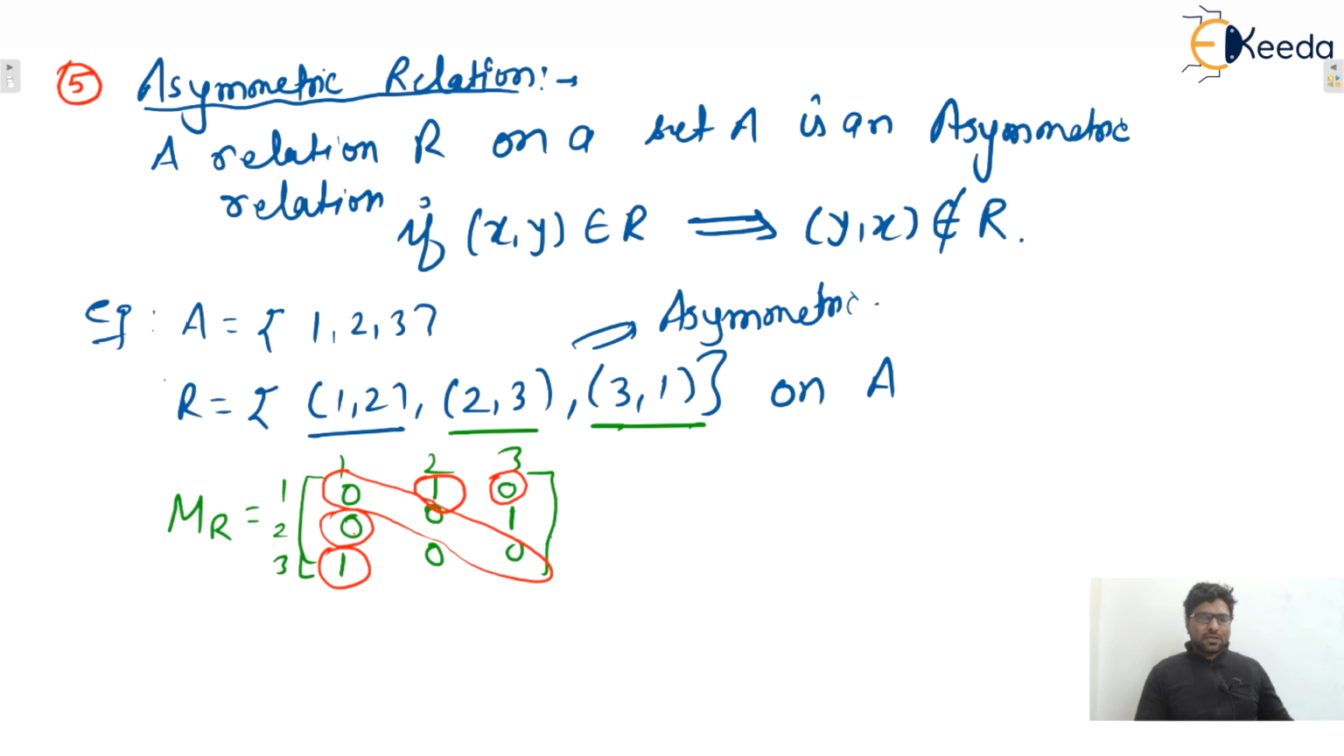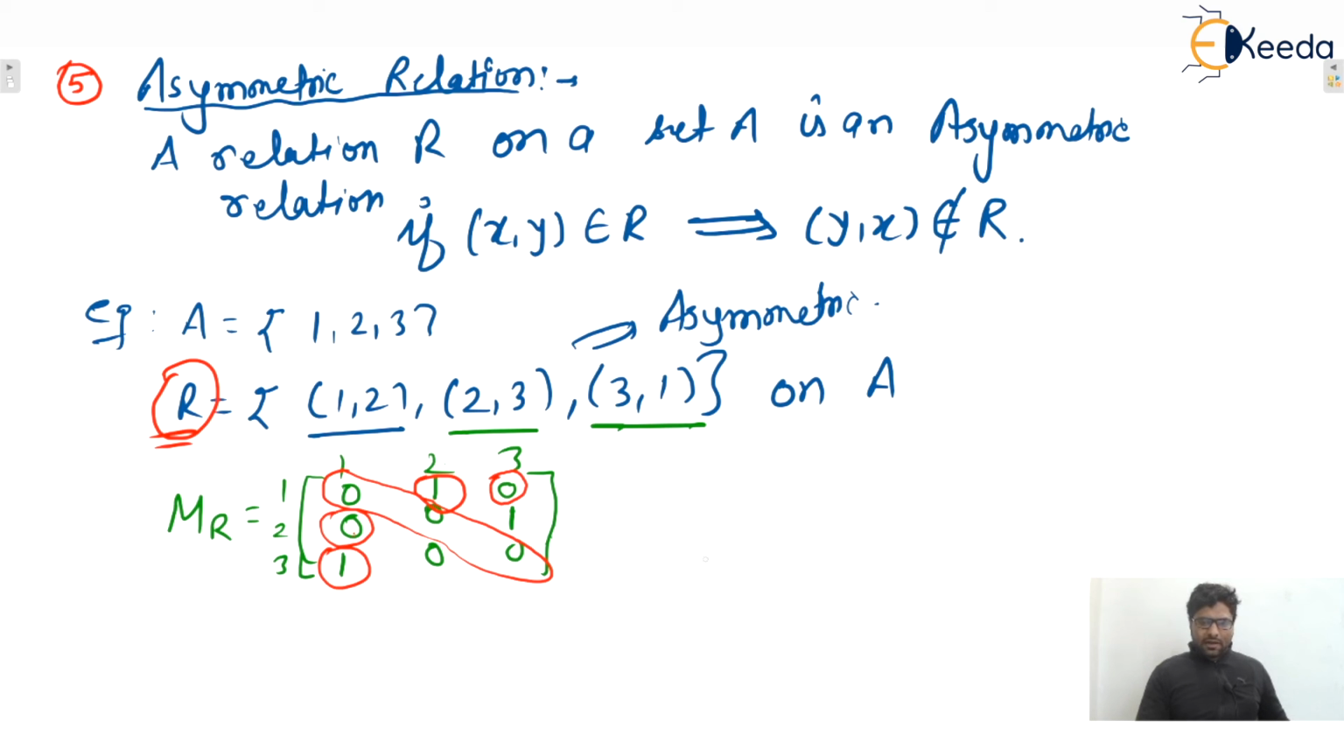Similarly, if this relation is asymmetric, then the inverse of this relation will also be asymmetric, yes or no? So we can make one point: if relation R is asymmetric, then R inverse will also be asymmetric, isn't it? Okay, so write down these points.